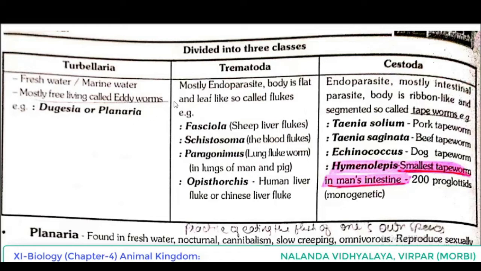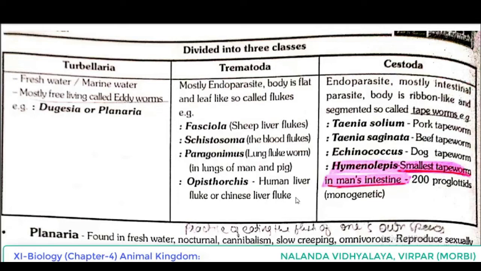Second, Trematoda, mostly endoparasite. Body is flat and leaf-like, so they are called flukes. If you remember the example, liver fluke we told. So why are they known like that? Body is flat and leaf-like, so it is known as flukes. Example, Fasciola, sheep liver fluke, Schistosoma, the blood flukes, Paragonimus, lung fluke worm, in lungs of man and pig, Opisthorchis, human liver fluke or Chinese liver fluke.